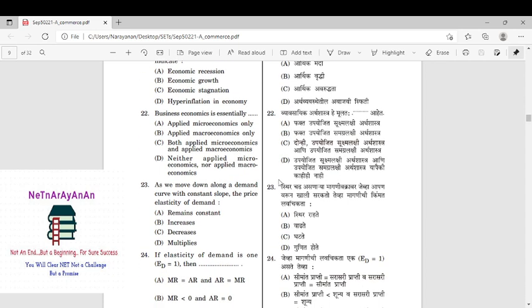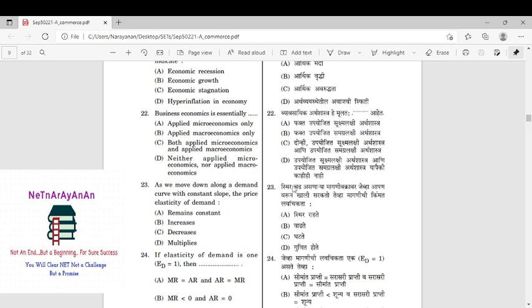Business economics is related to micro, something related to demand and supply. Macro is holistic economics. It includes all application of economic theory in all. Right. If it is in a particular thing, it is micro level. Because business economics is application of economic theory in business management, it is a micro level. So it is applied microeconomics. Of course, it is an application, right?